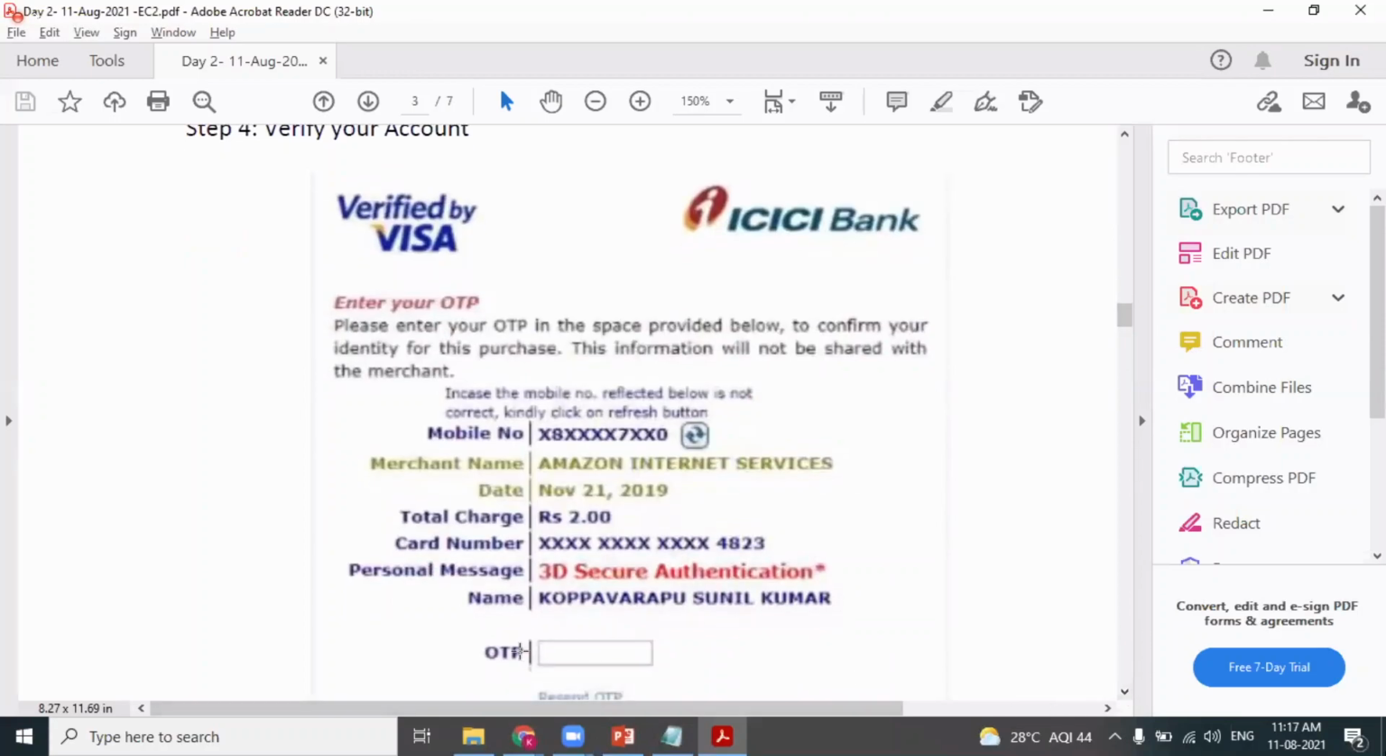You get an OTP to verify whether the debit card details you're providing are correct or not. 2 rupees will be deducted from your account.